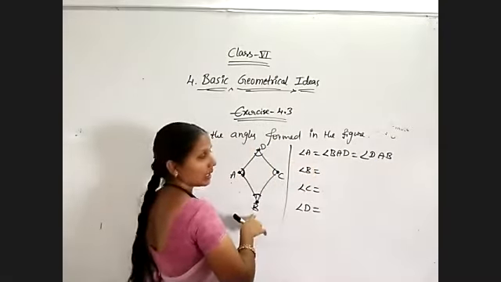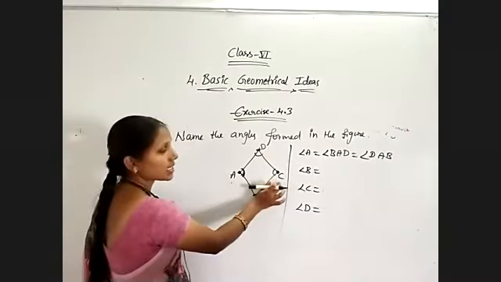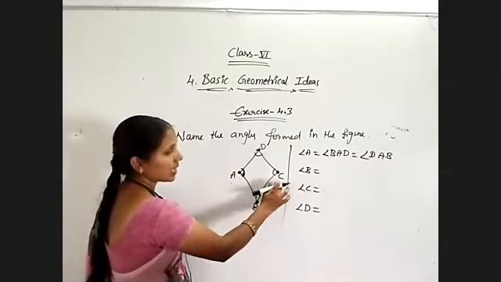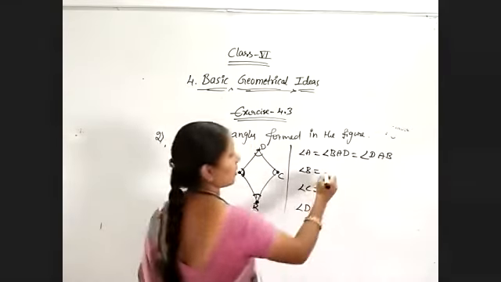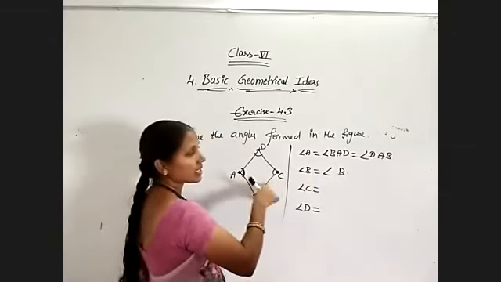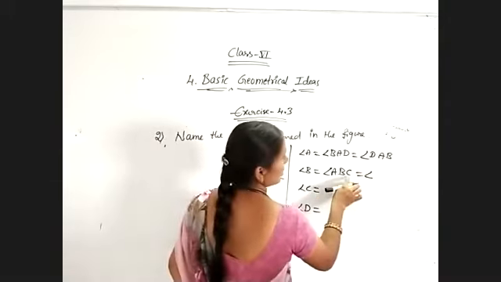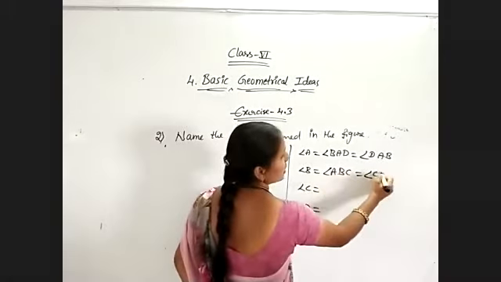And coming to angle B, the same applies. For B, what are the adjacent points? A and C. So angle ABC, otherwise CBA. B is my middle letter. For B, the adjacent points are A and C. ABC, otherwise interchange these letters, CBA.